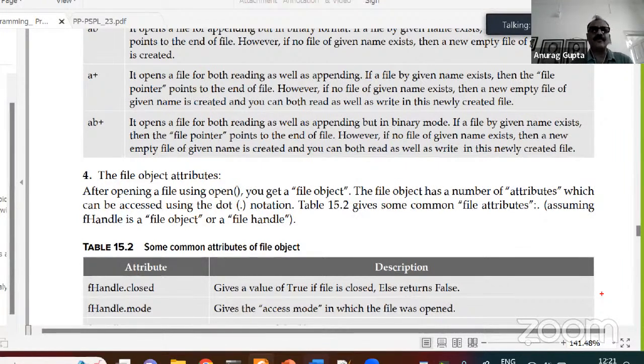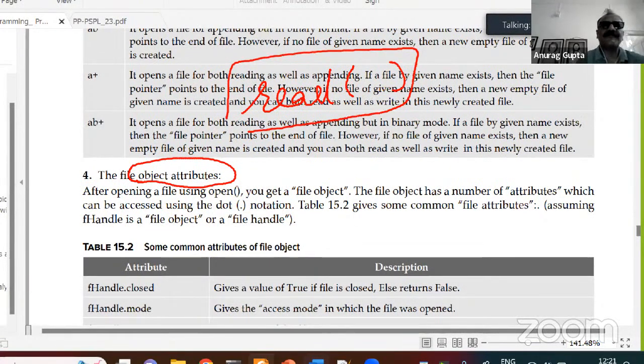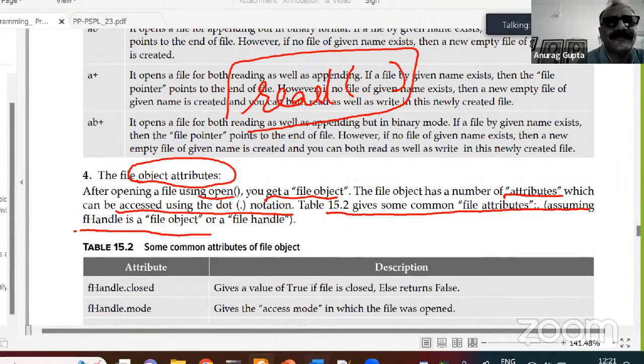So I'm going through the book, right? I'm talking about the file object attributes. As you remember, read is not an attribute, it is a method of the file object. But the file object also has certain attributes. After opening the file using open, you get a file object. This I've discussed. The file object has a number of attributes which can be accessed using the dot notation. Table 15.2 gives some common file attributes, assuming f handle is the file object or file handle.